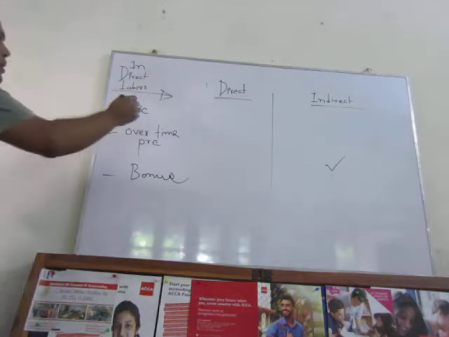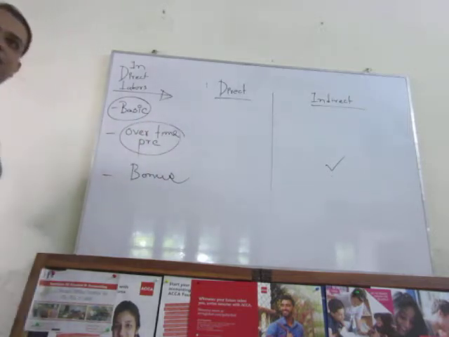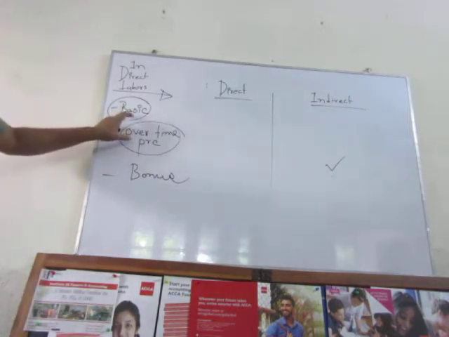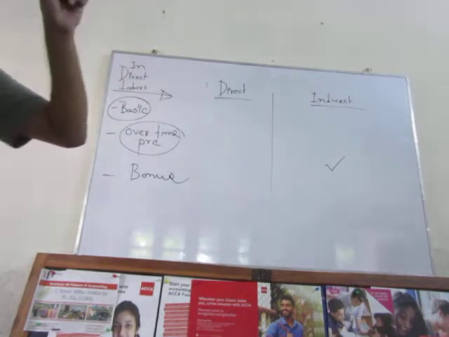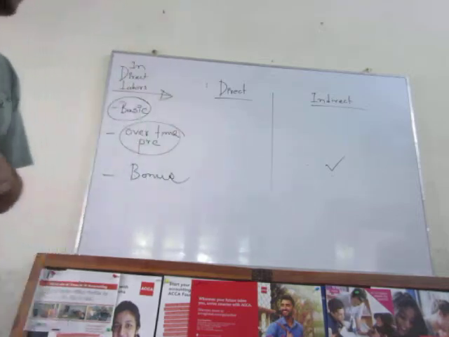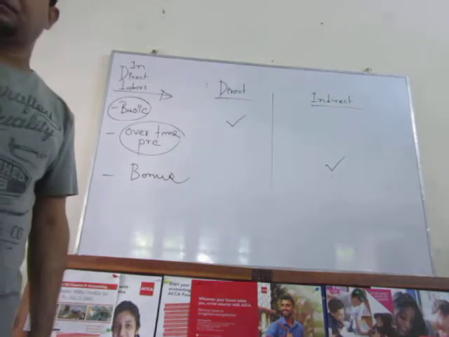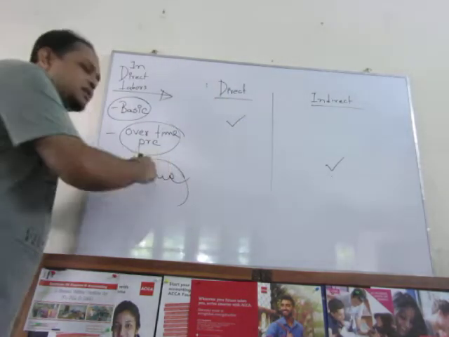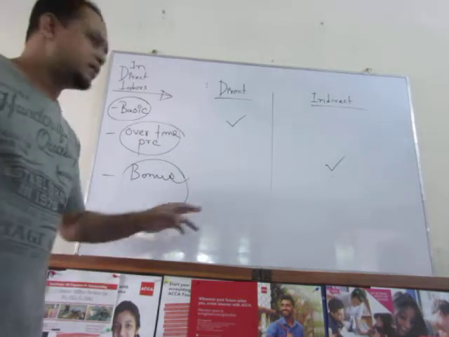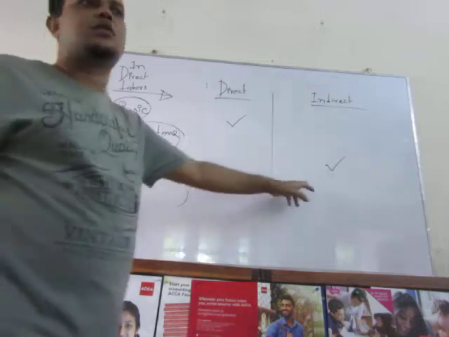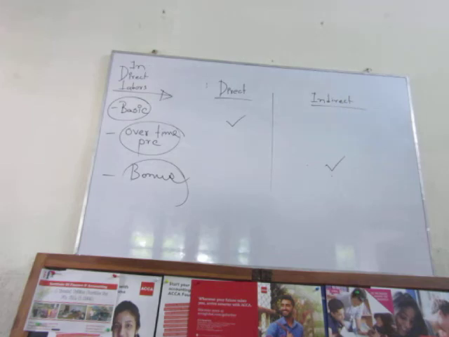But only for the basic portion and overtime portion, these two, if basic and overtime is provided to the indirect labor forces with a specific customer's request, then that portion is direct, otherwise indirect. Bonus is just the same. If bonus is provided for a particular job, then that is direct, otherwise normally indirect. Except this, all kinds of payments are indirect cost.